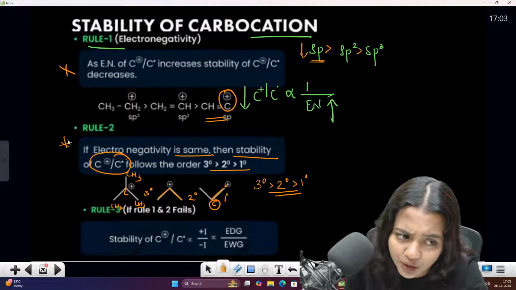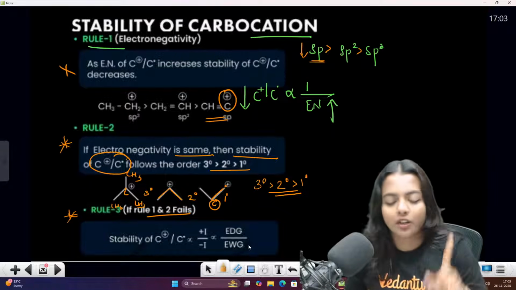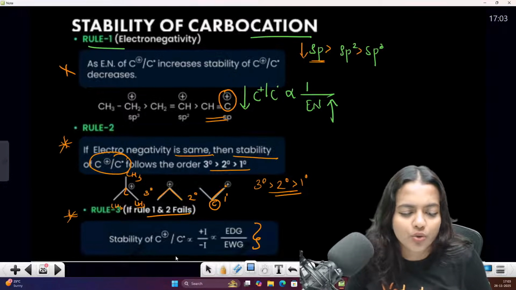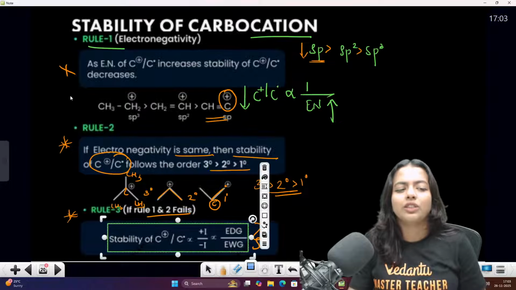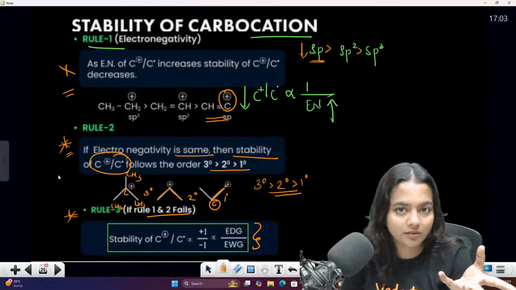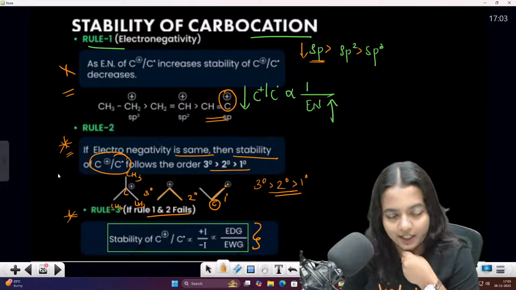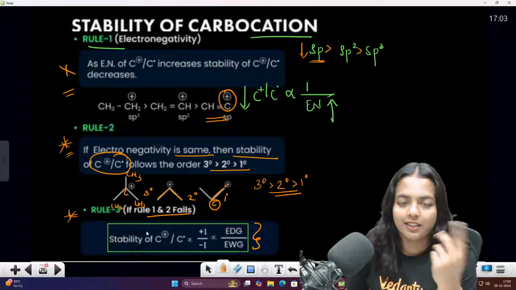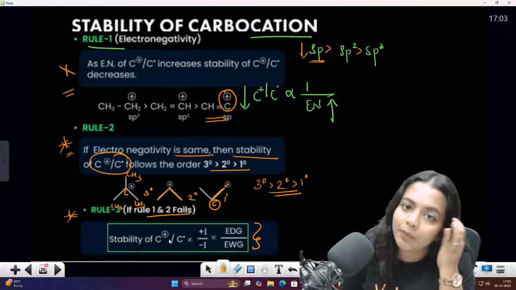So this is your rule number 2. Now rule number 3: if rule number 1 and 2 fail, always go for this rule. I suggest that at the NEET level, a little higher level, they won't ask questions that can be solved with these two rules, as those are very easy. There is no chance they will ask that for NEET level. So if you are lucky, you can expect it, but it does not mean you have to go for this.